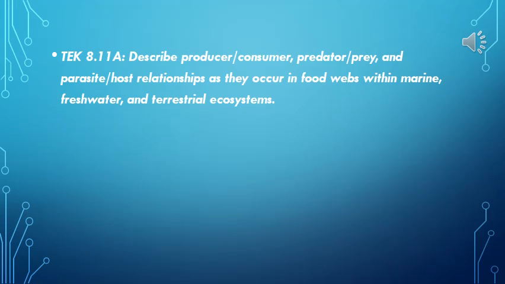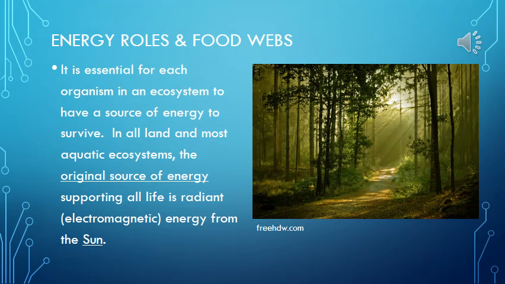TEKS 8.11A. Describe producer, consumer, predator-prey, and parasite-host relationships as they occur in food webs within marine, freshwater, and terrestrial ecosystems. Energy roles and food webs.